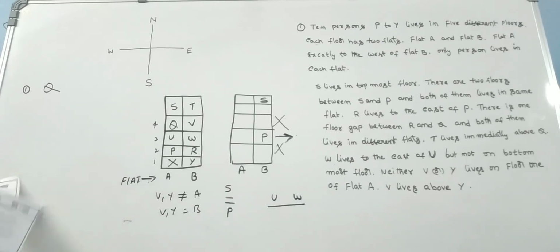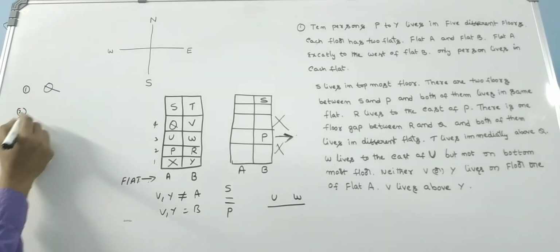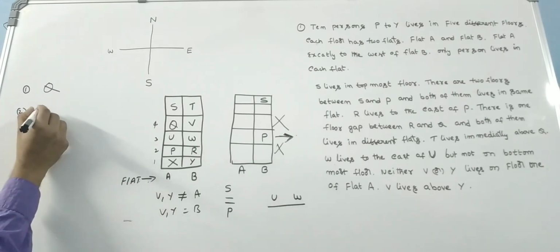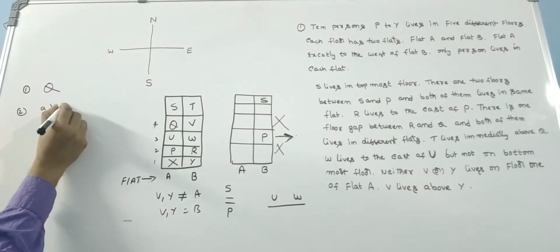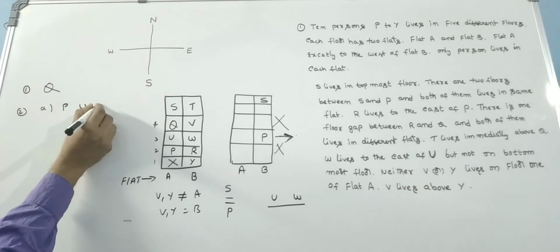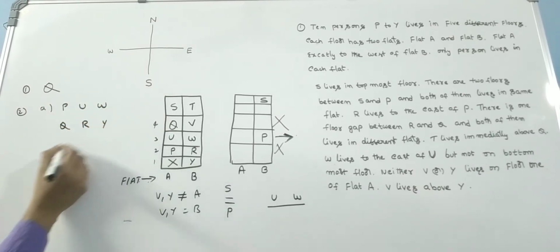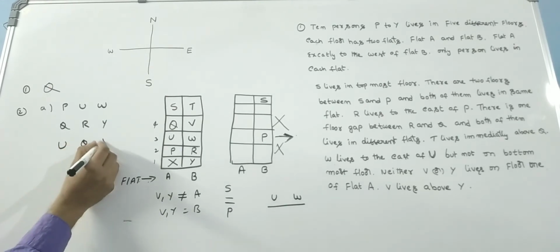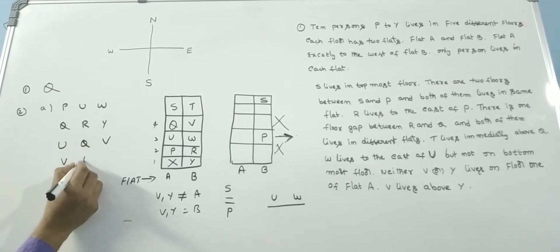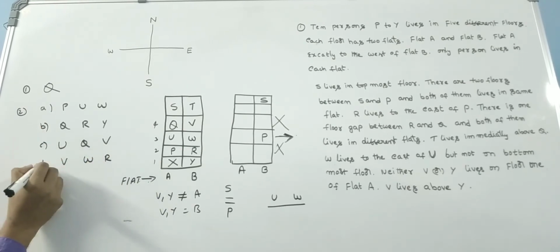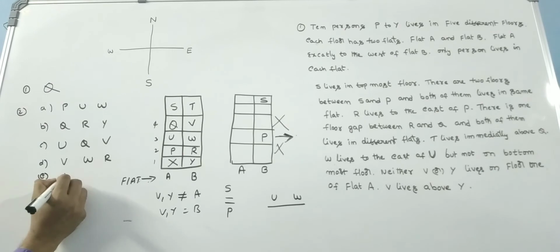The next problem: who among the following lives in the same flat number? Second problem. Options: A, P U W; Q R Y; U Q V; V W R; none of these.